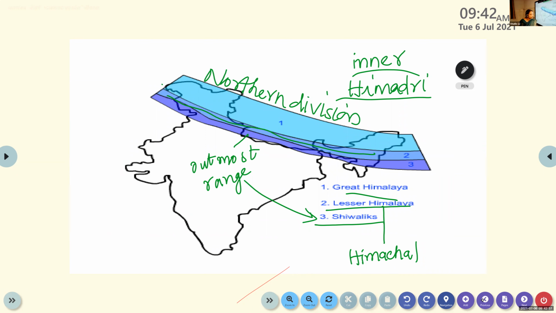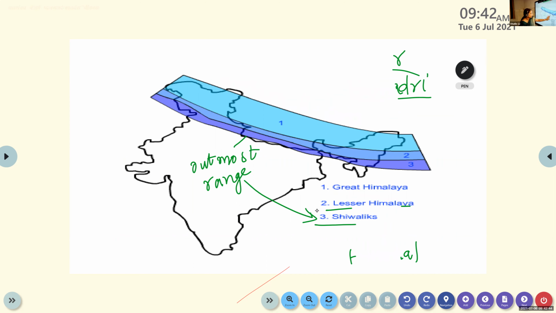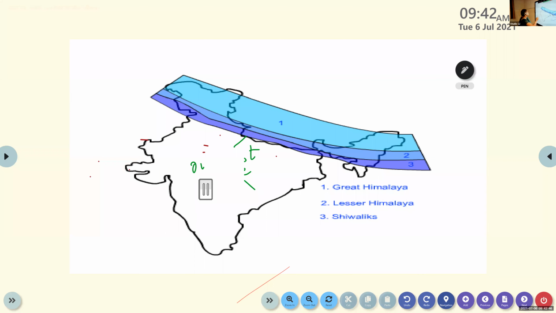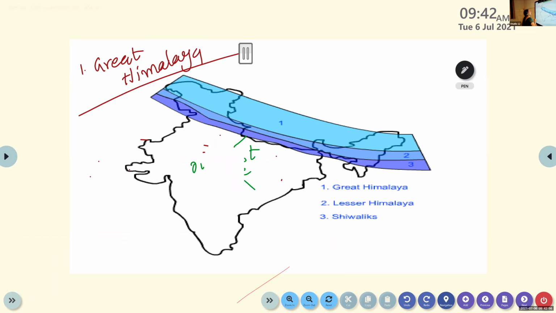Okay. So now we are going to discuss the first category, that is Great Himalayas, otherwise known as Inner Himalayas or Himadri. It contains all the prominent Himalayan peaks.